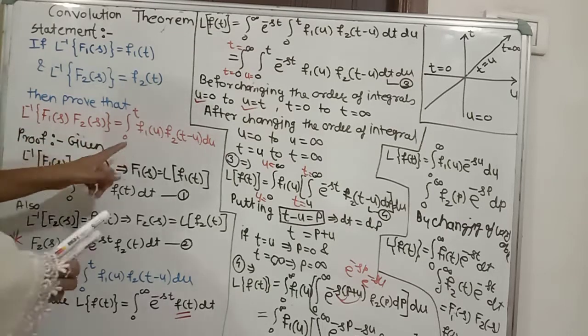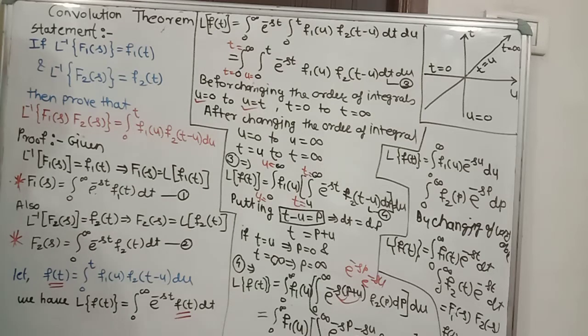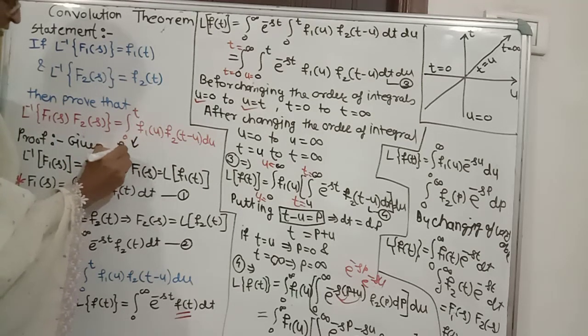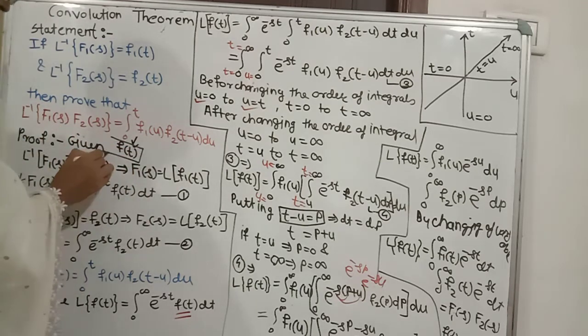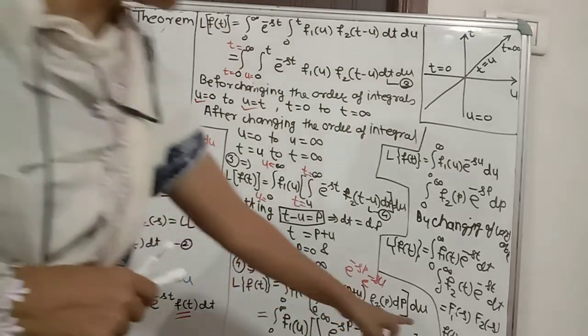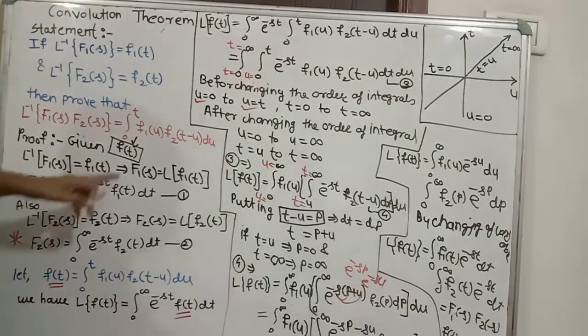Then the integration 0 to t f1 of u into f2 of t minus u is our f of t. Due to the lack of space, we write directly here f of t is equal to Laplace inverse of F1 of s into F2 of s, because this integral is our f of t.